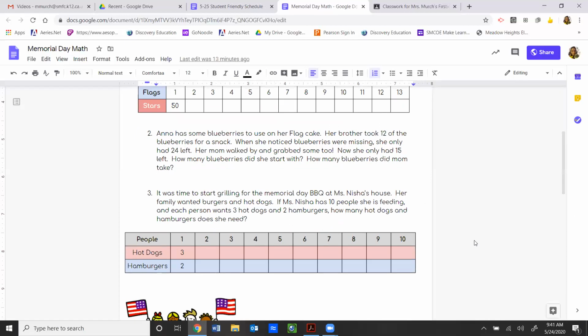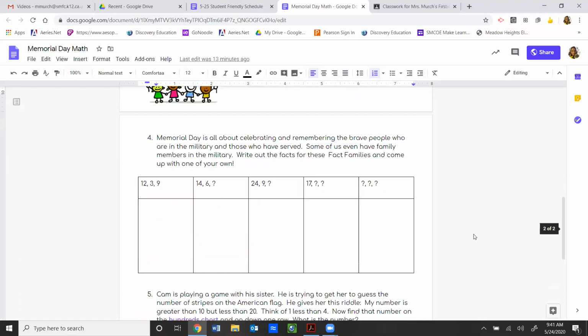It was time to start grilling for the Memorial Day barbecue at Ms. Nisha's house. Her family wanted burgers and hot dogs. Ms. Nisha has 10 people she is feeding, and each person wants 3 hot dogs and 2 hamburgers. How many hot dogs and hamburgers does she need? So right here, you've got a table that you can use. One person wants 3 hot dogs and 2 hamburgers. Figure out how many she would need for 2 people, 3 people, and all the way up to 10 people.